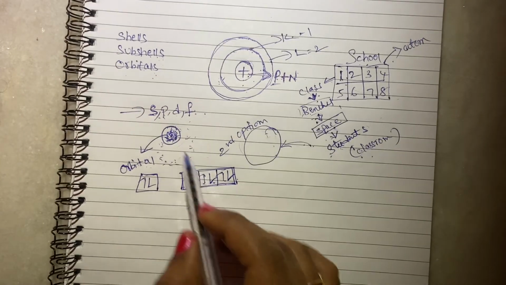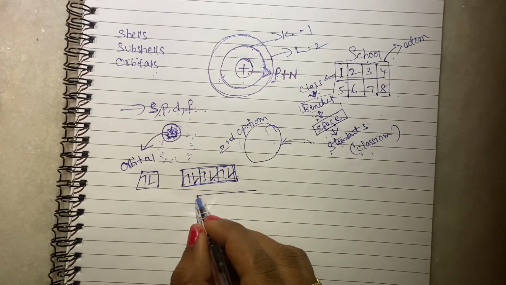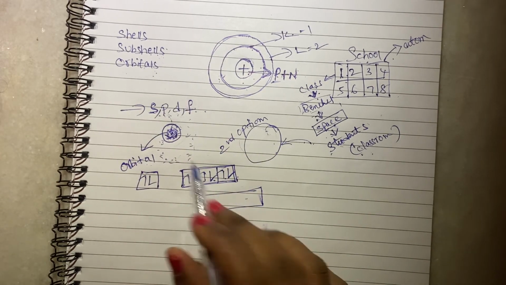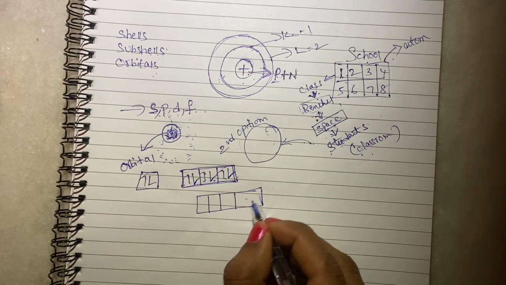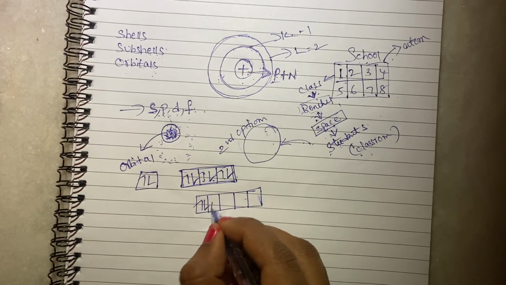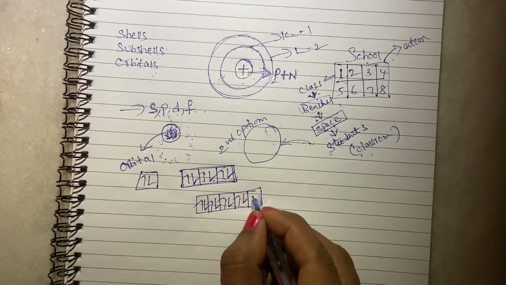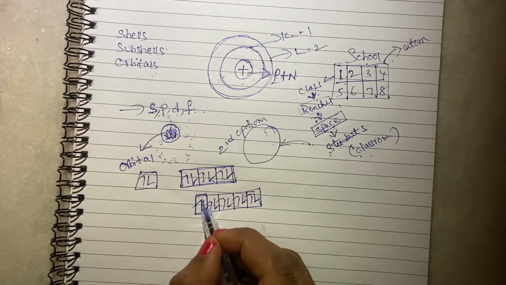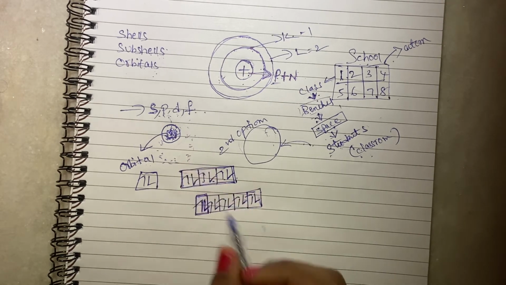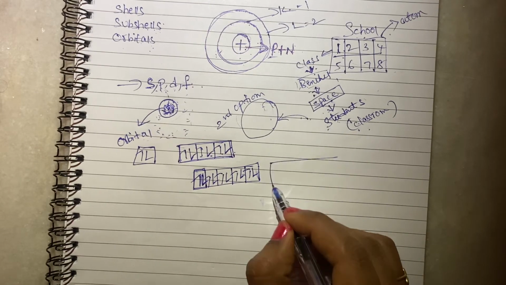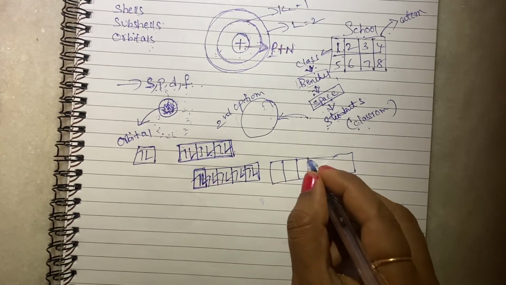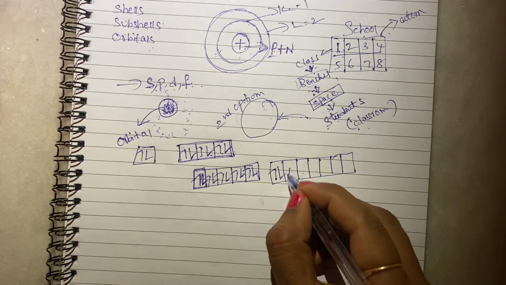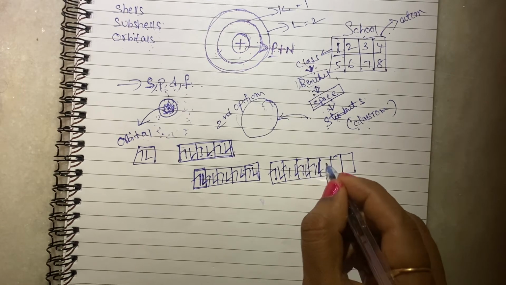Okay. If you take the d subshell, in the subshell this space is called orbital. Here more space is there. So here the maximum is 10 electrons. Each box can carry 2 electrons. What about F? It is having 7 boxes. 1, 2, 3, 4, 5, 6, 7 boxes. So it can carry 14 electrons.